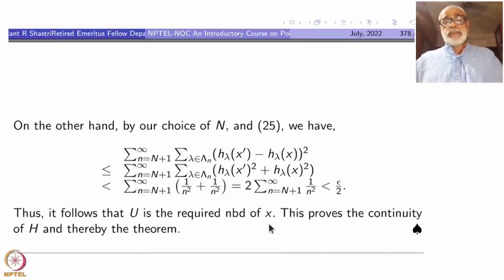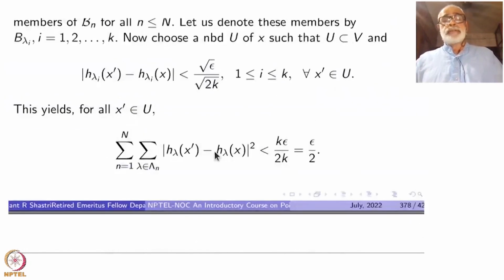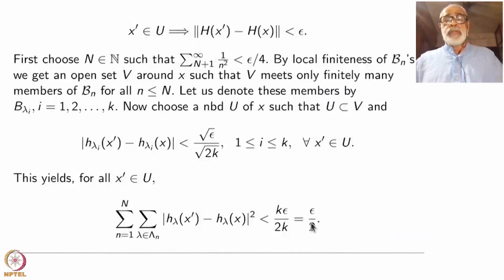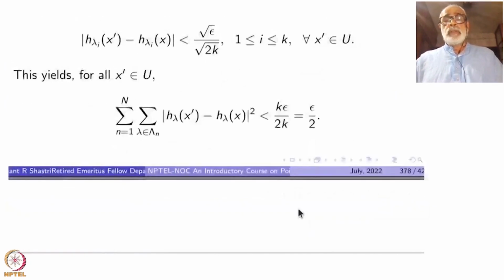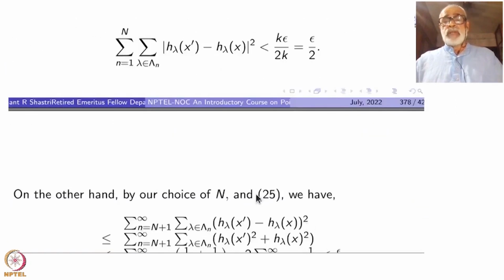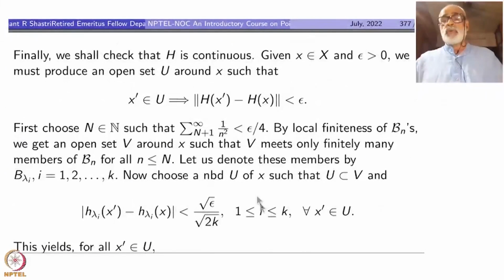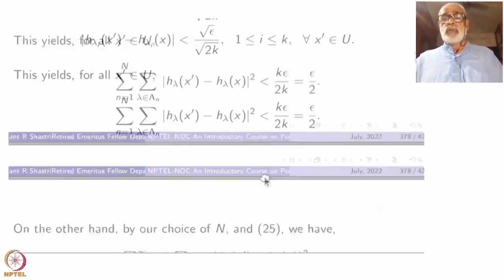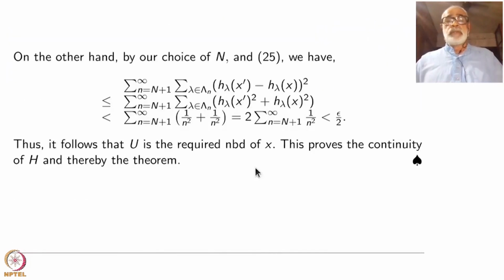Thus it follows that U is the required neighborhood of x. If you take the sums together, this sum of squares is less than epsilon by 2 plus epsilon by 2, which is epsilon. So instead of showing epsilon square, we have shown this, doesn't matter. We should have started with square root of epsilon.